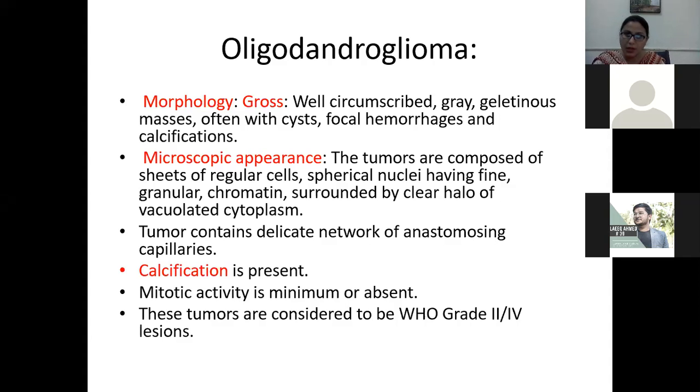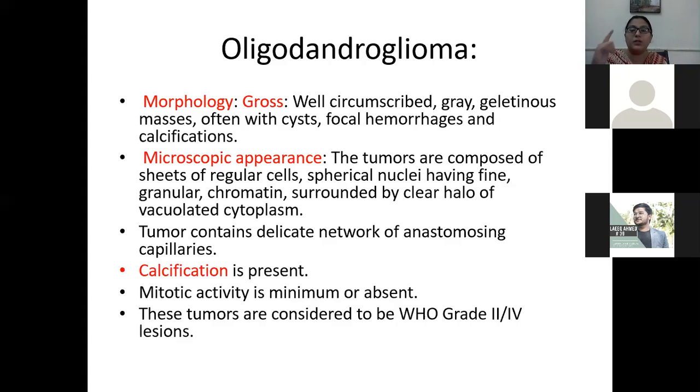Okay. Now we will discuss the oligodendroglioma, as we know that it is a type of glioma. So beta, grossly it appears as a well circumscribed gray gelatinous mass with areas of calcification. Clear? The microscopic appearance: the tumor is composed of sheets of regular cells with spherical nuclei, surrounded by a clear halo.